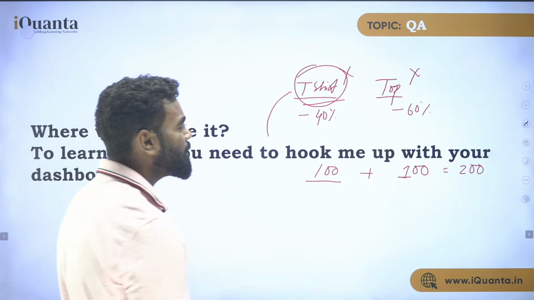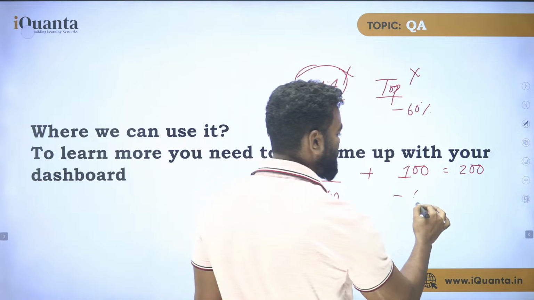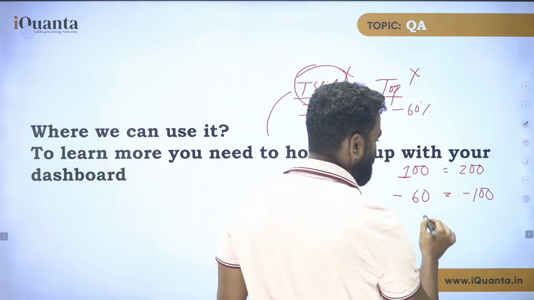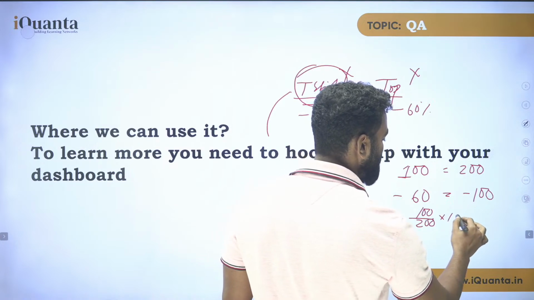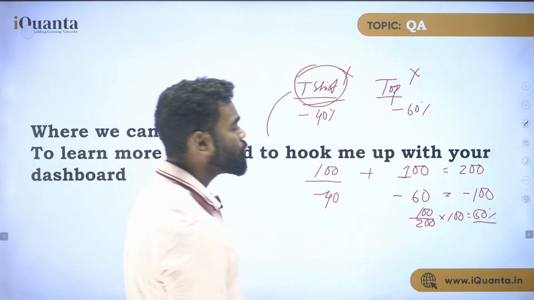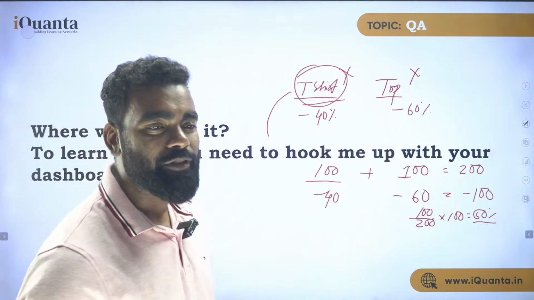Now let's think, you're getting a discount of 40 and you're getting a discount of 60. So what is the total discount? That is 100. So 100 rupees is the discount on 200, which is the same as a 50% discount. Yes. When the prices of the two products are 100 and 100, basically the same, then my answer is a 50% discount.